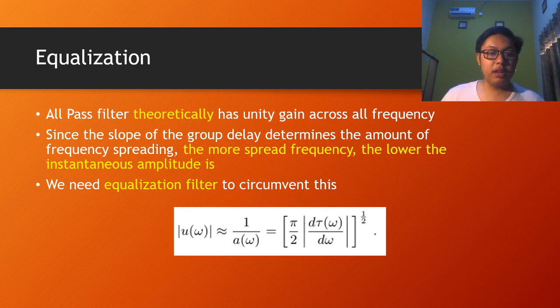Okay, next. Equalization. An all-pass filter theoretically has unity gain across all frequencies, but since the slope of the group delay determines the amount of frequency spreading, the more spread the frequency, the lower the instantaneous amplitude is. And by instantaneous, I mean at a specific frequency. Hence, we need an equalization filter to circumvent this, and fortunately, the mathematical expression for the equalization filter is also presented in the paper, and this is it.